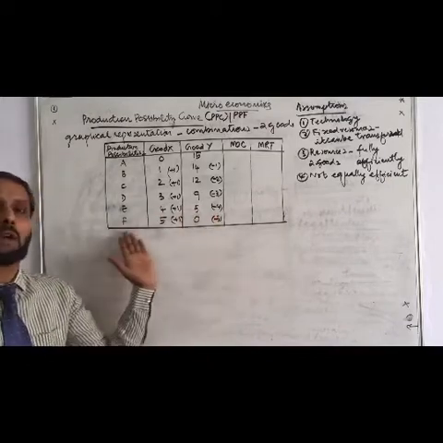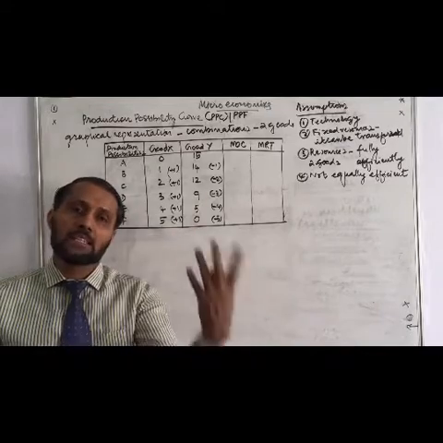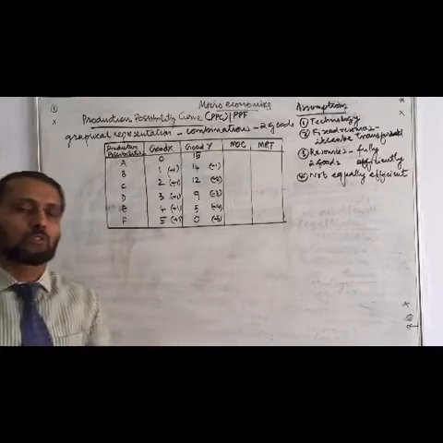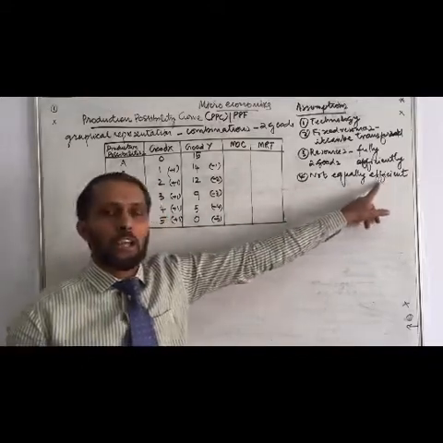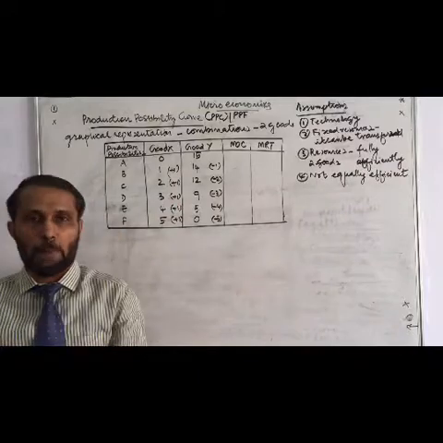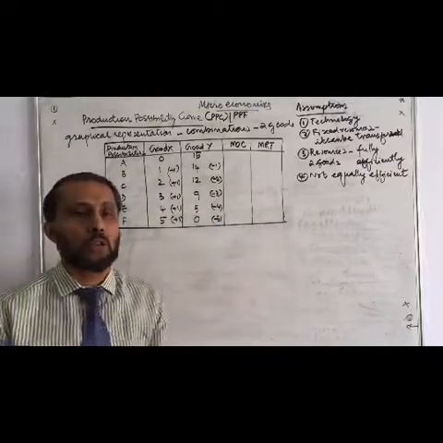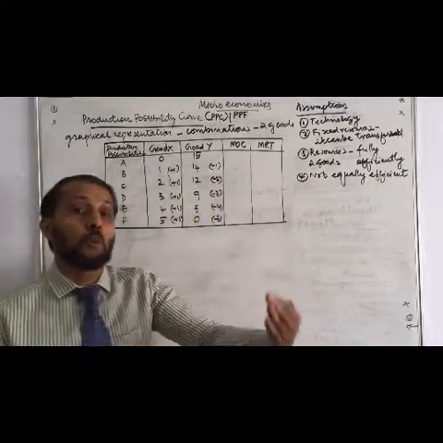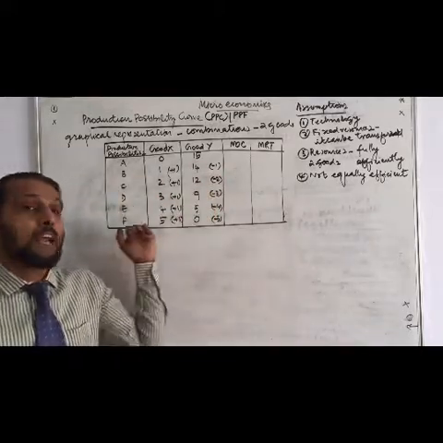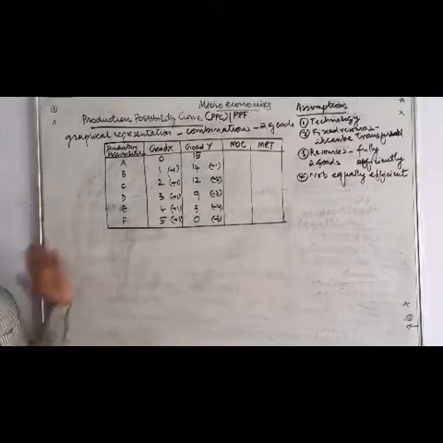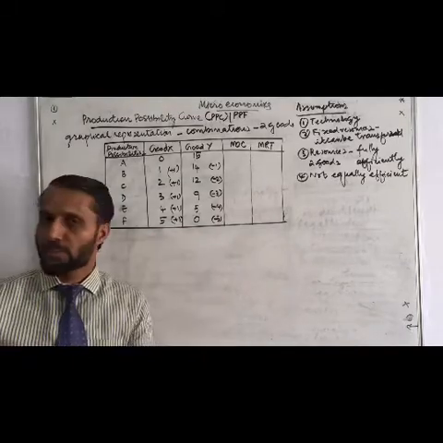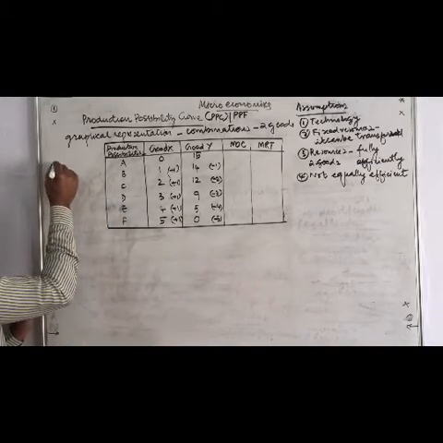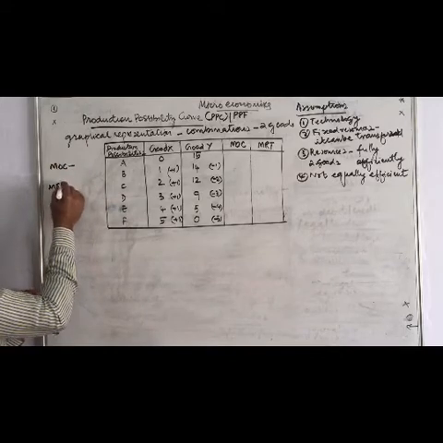And last one, 5:1. It means the sacrificing level increases, but the gaining level remains constant. It shows that the resources are not equally efficient in the economy. But it is available resource only. Don't calculate like this, 15 plus 1, 14 plus 1. That calculation is not there. We are assuming this production function continues in the economy like this. That's why it is shown here in the form of a table. Clear now? So we have to explain 2 terms, MOC and MRT.